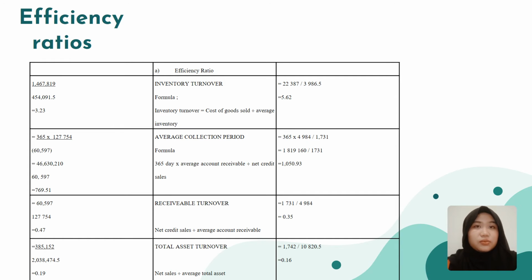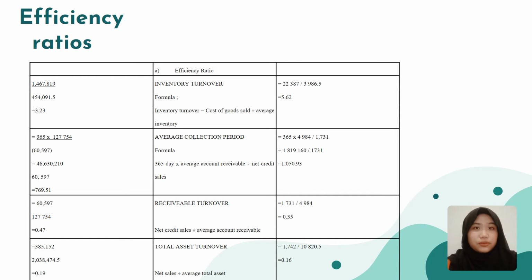For average collection period, to calculate them, you need 365 days times average account receivable divided with net credit sales. So for Mr. DIY, they gain 765.51, while for IKEA, 1050.93.